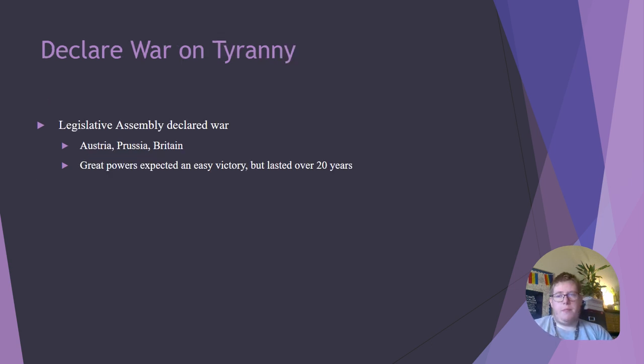So, to give the people something they wanted, the Legislative Assembly declares war on Austria, Prussia, and Britain, the three other major powers of Europe at this point. The great powers expected an easy victory, but this conflict is going to last for the next 20 years.